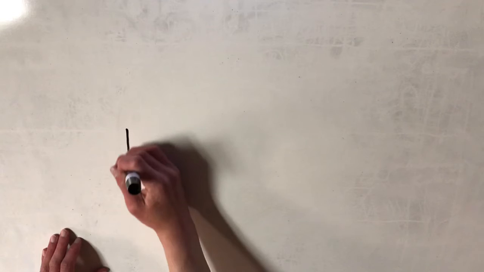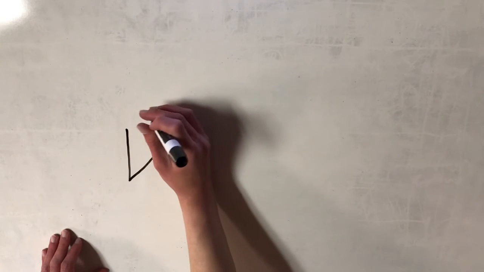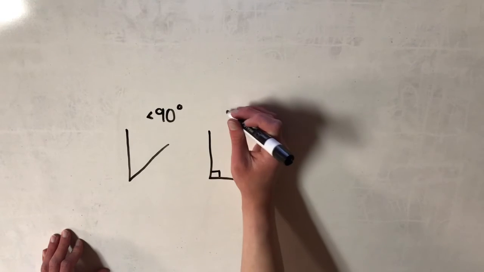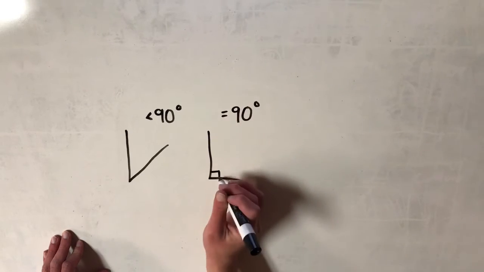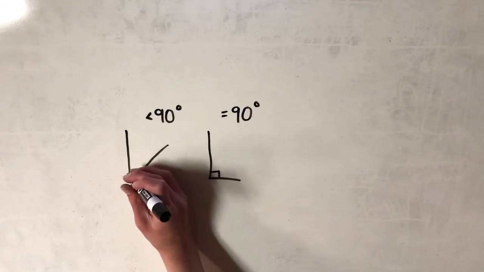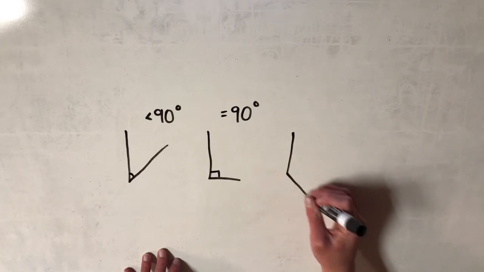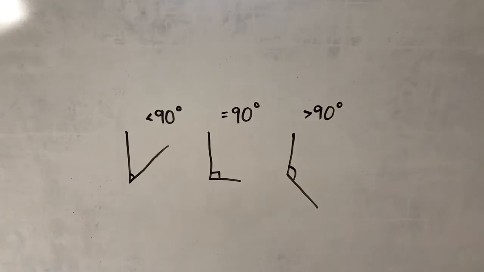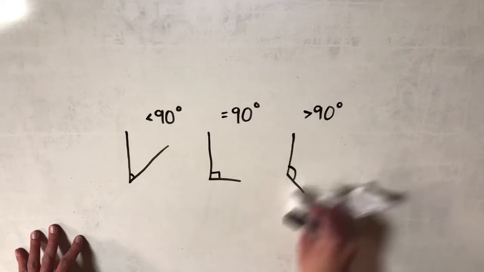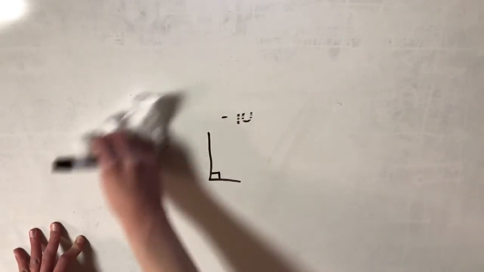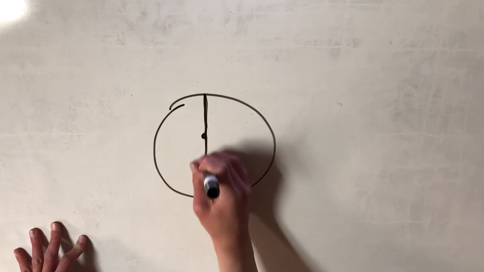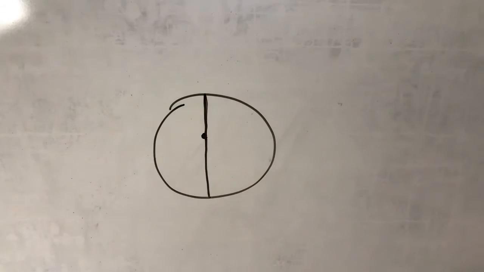There's acute angles, which have measures of less than 90 degrees. There's right angles, which are exactly 90 degrees. And you have a little square there if you want. For right angles, you could also use the curvy line. And then there's obtuse angles, which are more than 90 degrees. And then technically a straight line is a 180 degree angle, because if you go back to the circle and you draw a straight line, it's dividing the circle into halves, and half of 360 is 180. So a straight line is technically a 180 degree angle.